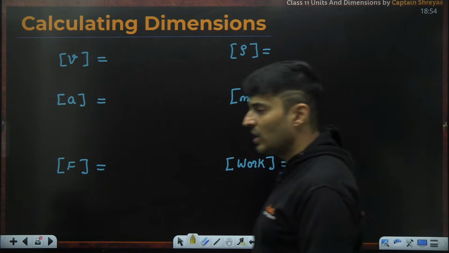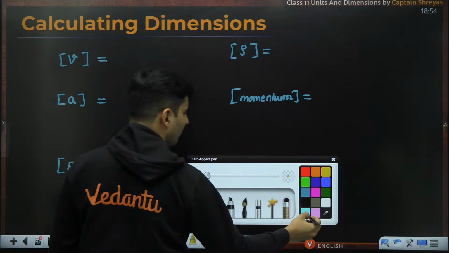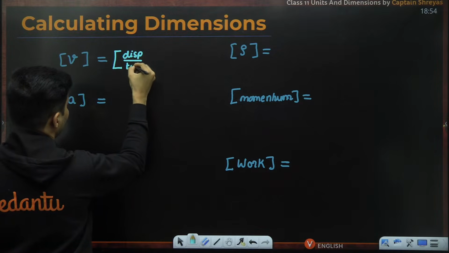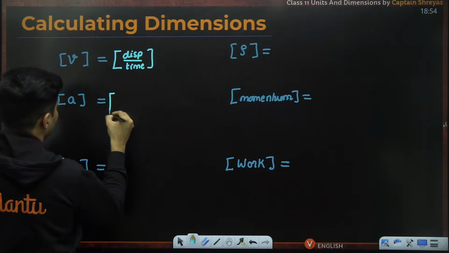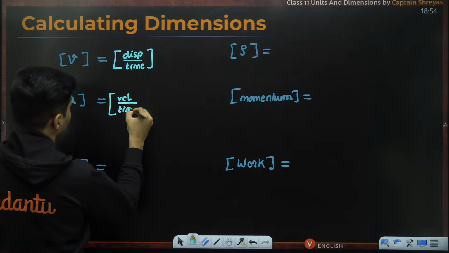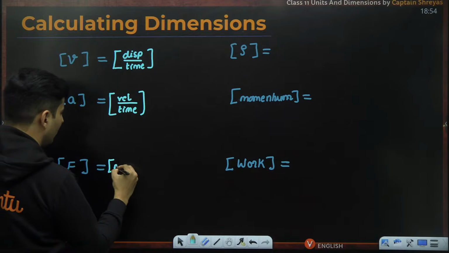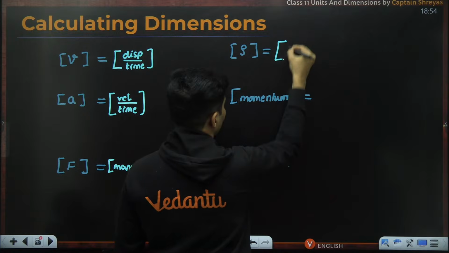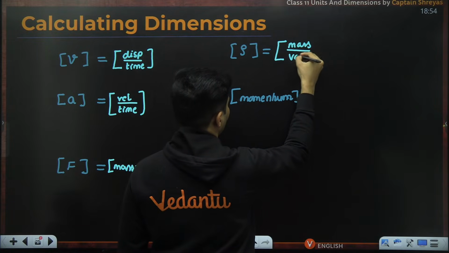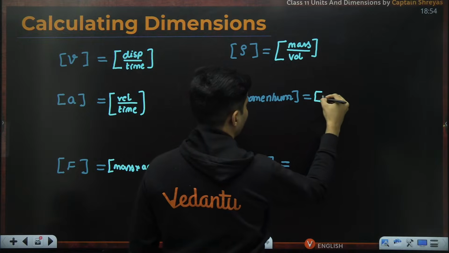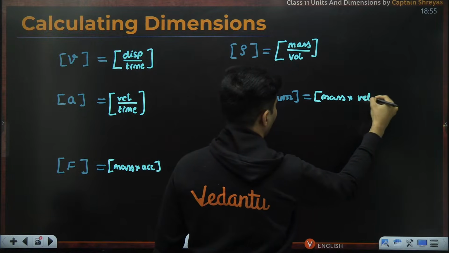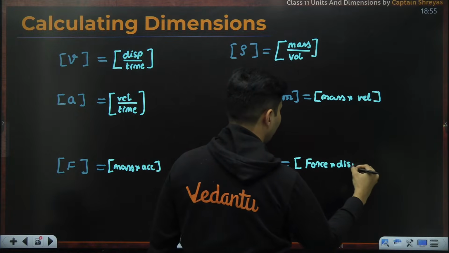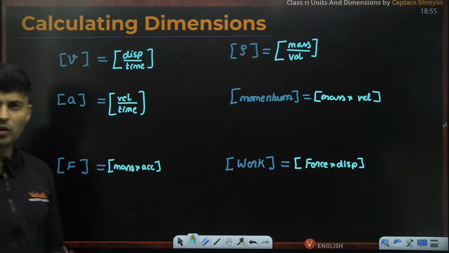Basic formula you should know. Velocity. What is velocity? Velocity is nothing but displacement by time. Everywhere first put the formula. Acceleration, you put velocity by time, that's more than enough. Force is nothing but mass multiplied by acceleration. Density is nothing but mass divided by volume. Momentum is mass multiplied by velocity. Work is nothing but force multiplied by our displacement. So some basic formulas I have written down.